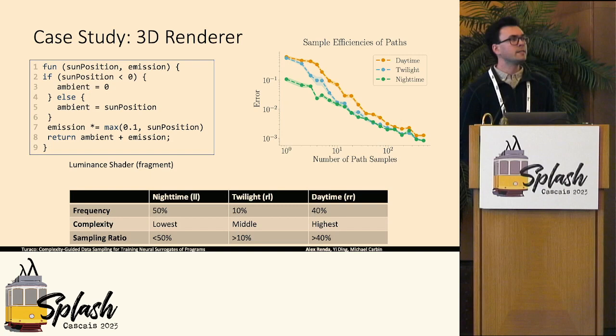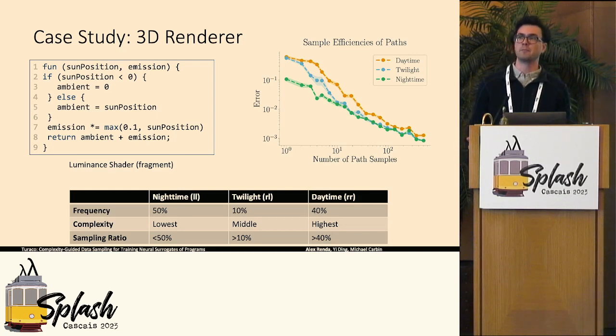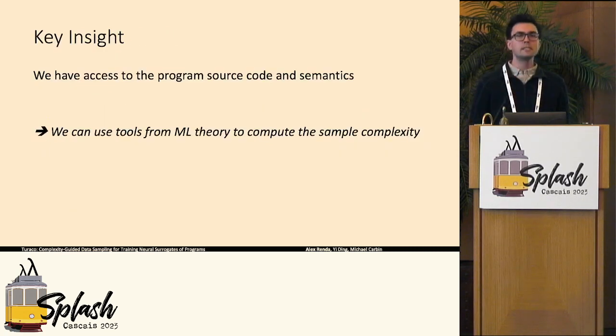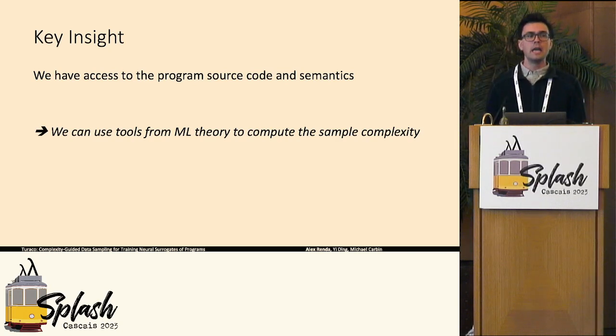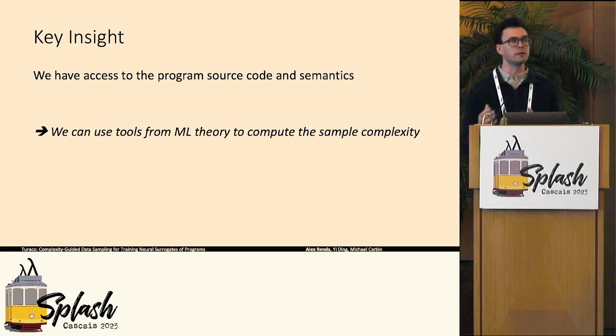This can guide some really high-level reasoning about how much data we might want to sample from each of these paths. Because the nighttime path is by far the simplest and has the lowest complexity, we should probably be sampling less than its frequency to train a surrogate. Whereas because the daytime path has the highest complexity, we should probably be oversampling it relative to its frequency. And this leads me to the second key insight of this paper: when we are training surrogates of programs, we actually have access to the source code, the semantics. We know the exact function that we are trying to train a surrogate of. So we can use tools from machine learning theory to exactly compute the sample complexity of each of these functions, and then use that to determine exactly how much data we should be sampling from each region of the input space.